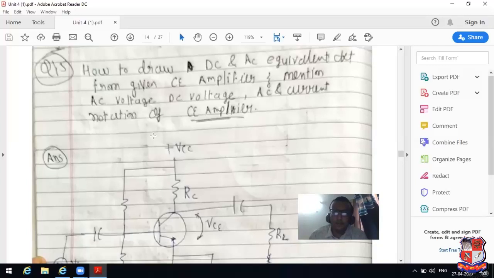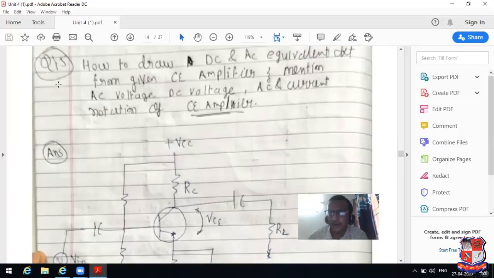After completion of this topic, you will be able to understand the basic difference between the DC load line and AC load line, and the basic difference between a voltage amplifier and the AC load line and DC load line.